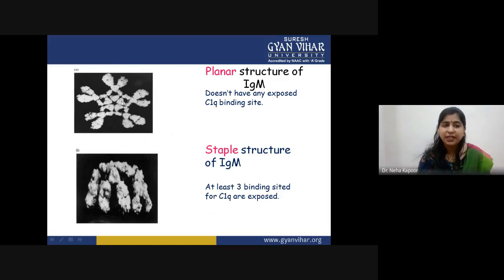If it is not exposed, how will the C1q protein bind? C1q binds to the antibody only when the antibody shows a staple structure, something like this, so that at least 3 sites are exposed to the C1 protein.